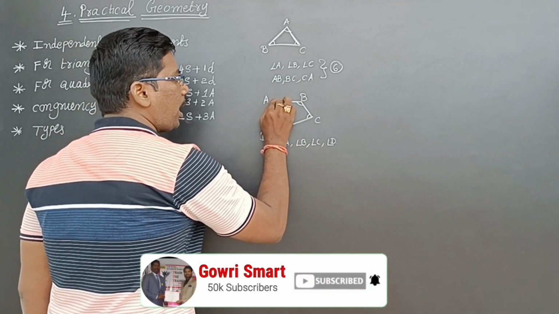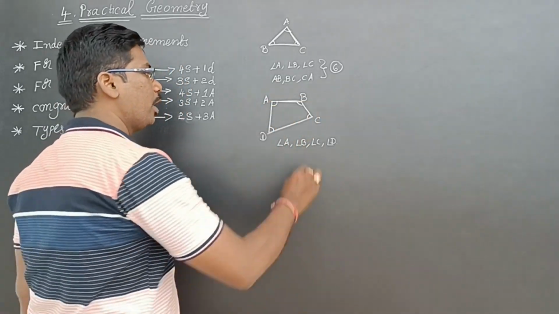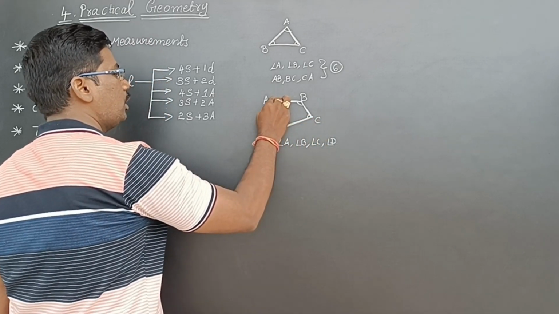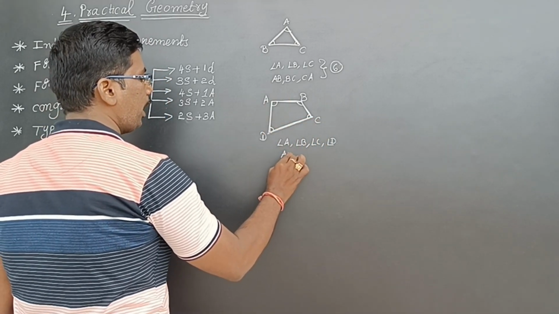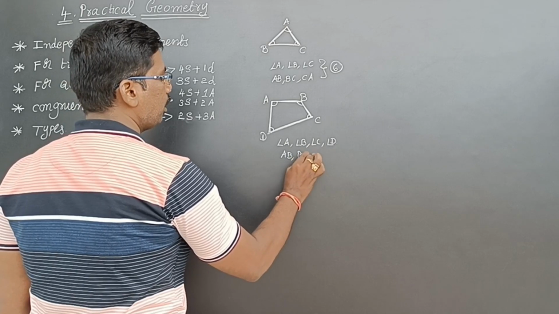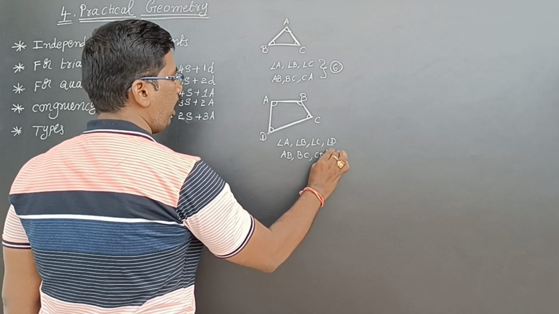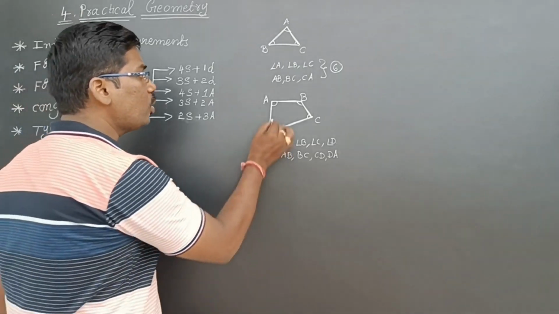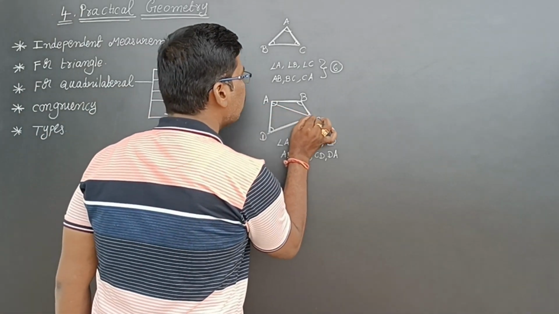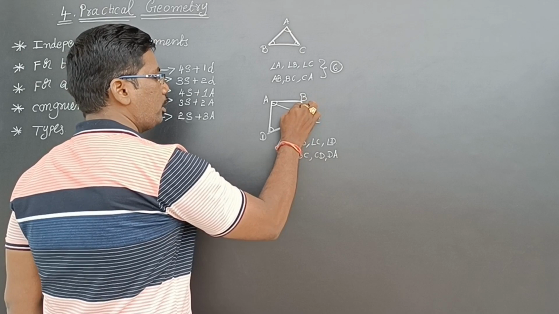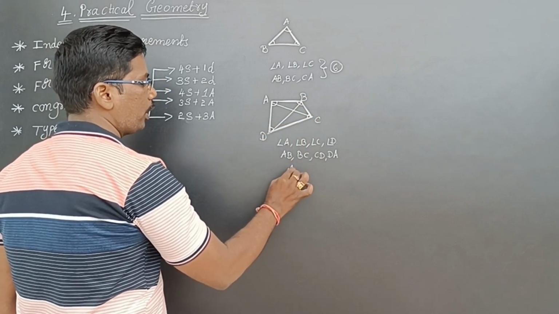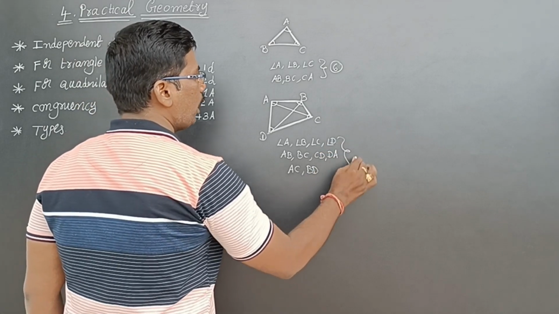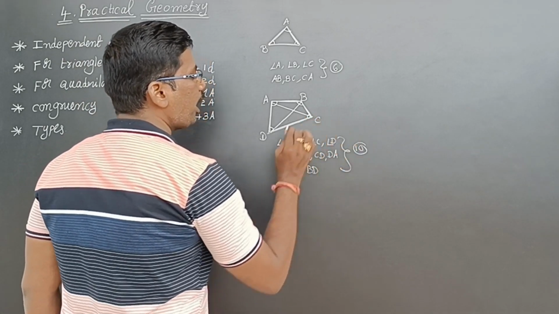And this AB side I can measure using a scale. This BC side also I can measure. Then CD measurement also I can do. This AD also. Means AB side, BC side, CD side, and DA side. 4 sides I can measure using a scale. And also I can measure this AC, the diagonal, and this BD diagonal. So AC diagonal and BD diagonal. So overall a total of 10 measurements I can measure.